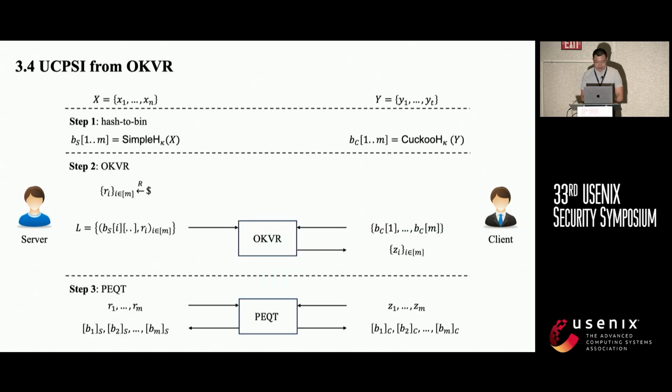So using OKVR, the server does not need to send the entire OKVS encoding result to the client. Instead, they can run OKVR to implement OKVS decoding with little communication cost. So the total communication cost for the whole construction is sublinear in n. The construction is pretty simple, right?